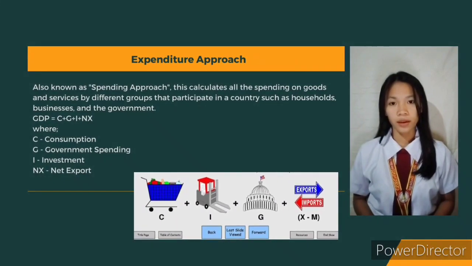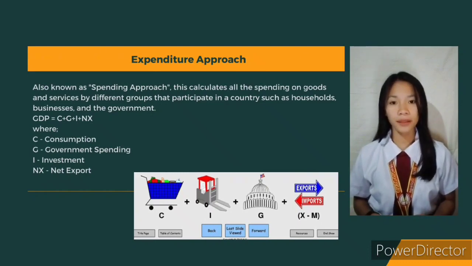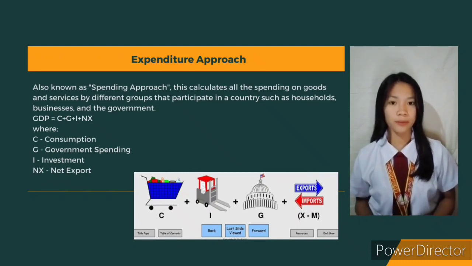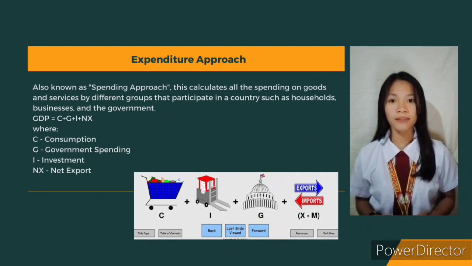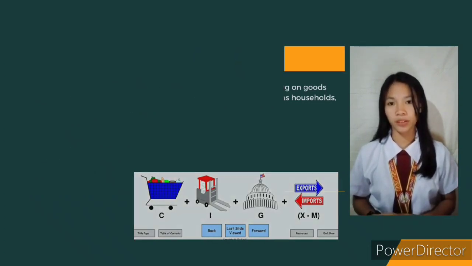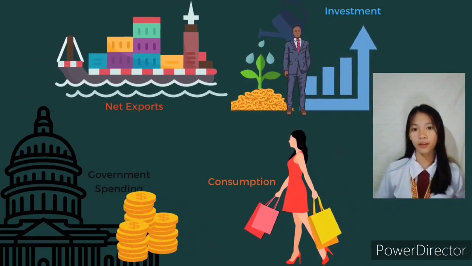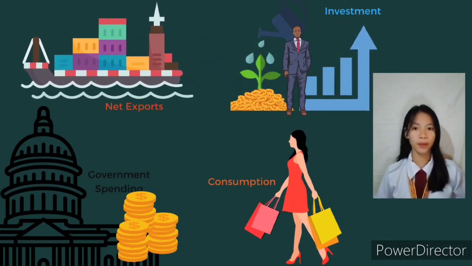Expenditure approach. It is also known as the spending approach, which calculates the spending of different groups that participate in the economy. The formula is gross domestic product equals consumption plus government spending plus investment plus net exports. Consumption refers to private consumption expenditures or consumer spending.